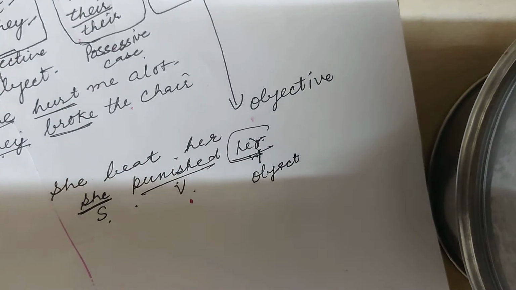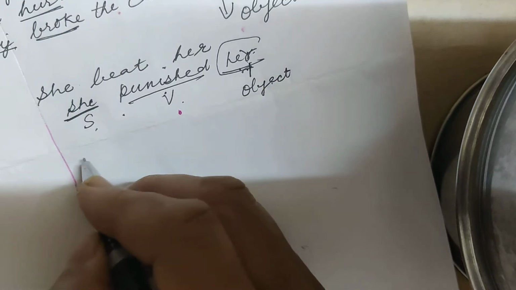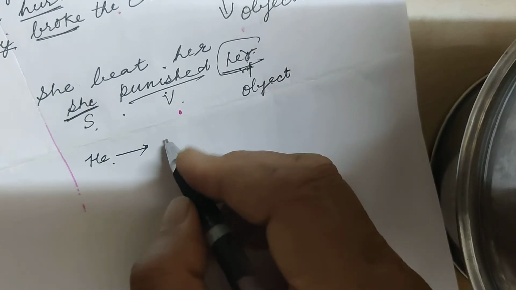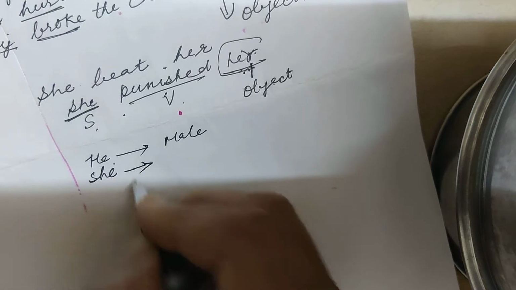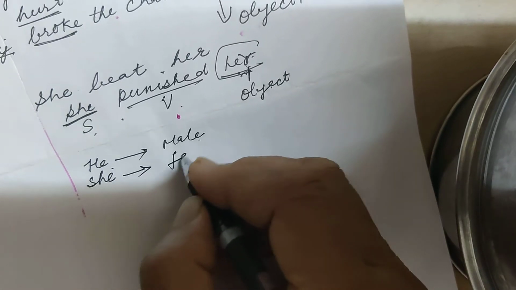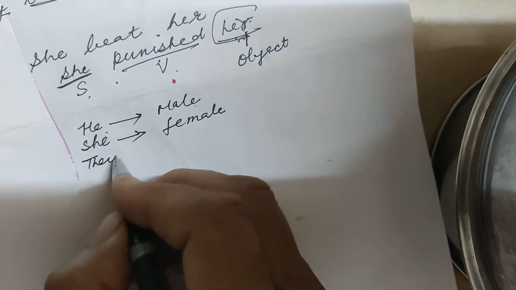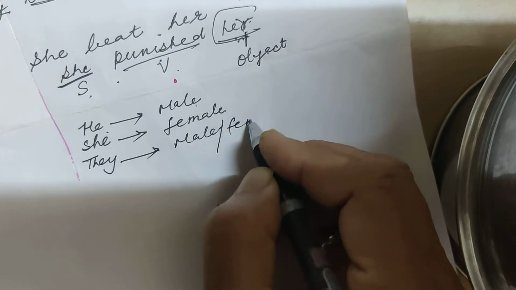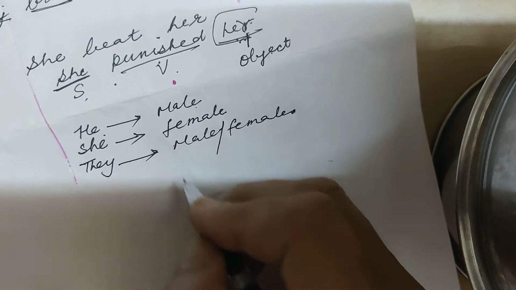Now children, we can see pronouns in gender. How can we see the gender? If we take he, it is understood he is used for a male. And she is used for the female. They can be used for male as well as female.